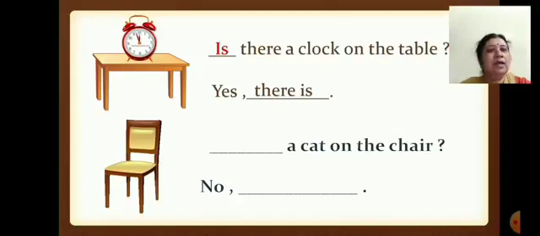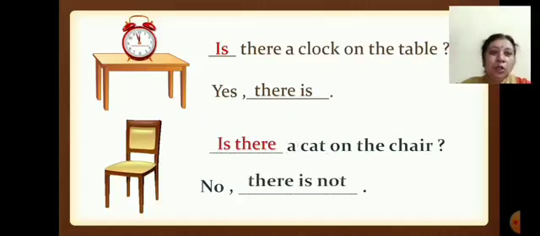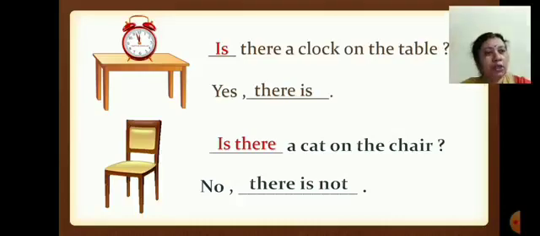Dash a cat on the chair. So what will come here? Is there a cat on the chair? Can you see? No. So the answer will be no, there is not. Done?